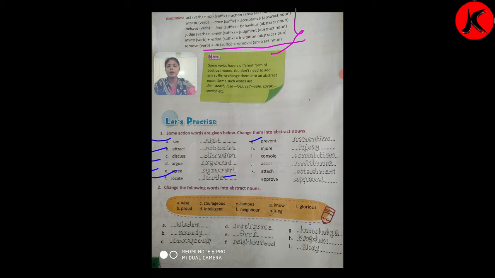Now question number 2. Change the following words into abstract noun. Here students, you can see the box is given here. In this box there are some words given here. First word is wise. In this word we have added DOM. So the new word we have derived here wisdom.